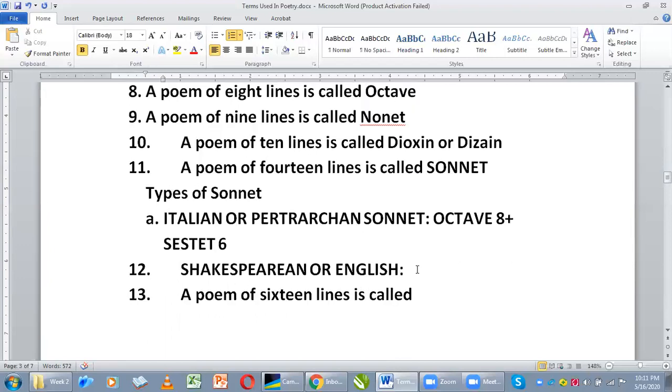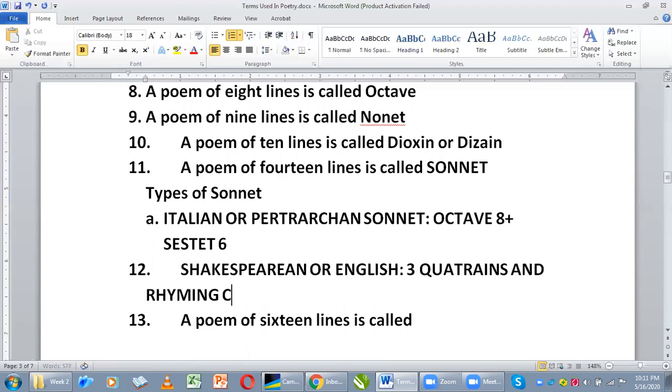Now, the Shakespearean sonnet, which is the most popular, is written in this structure: 3 quatrains and a rhyming couplet. So you have 3 different stanzas of 4 lines each, then 2 rhyming lines. This is typical Shakespeare.